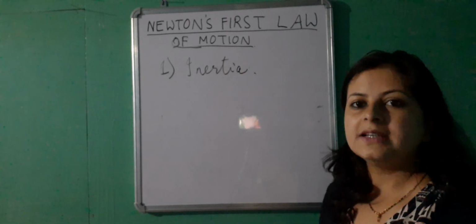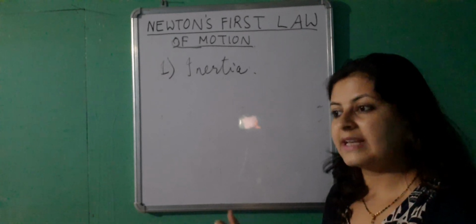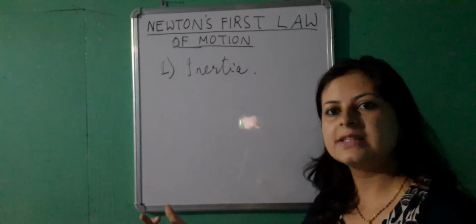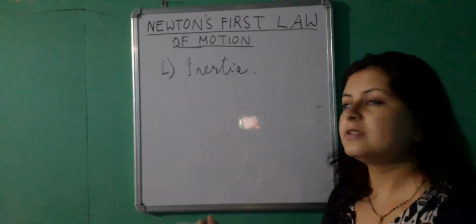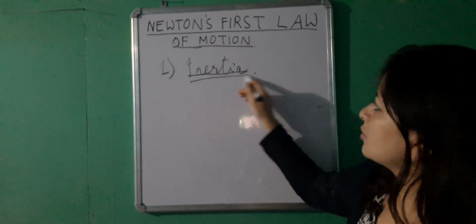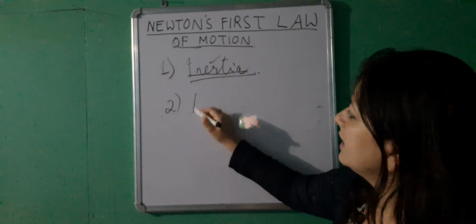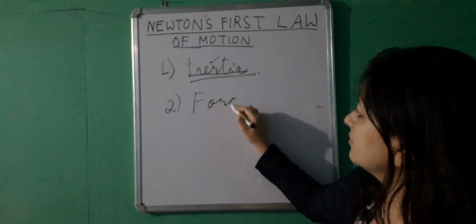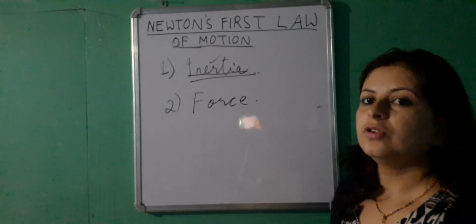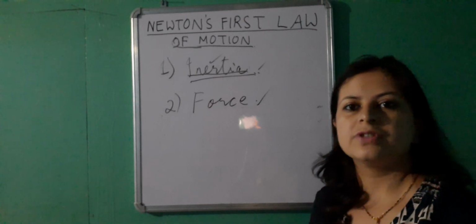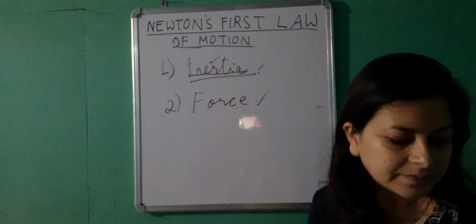And after the external agency acts on the body, the body will act otherwise. So what is this external agency which will change this property of the body? That external agency is the force. So inertia can be overcome by force. In brief, that is Newton's first law of motion.